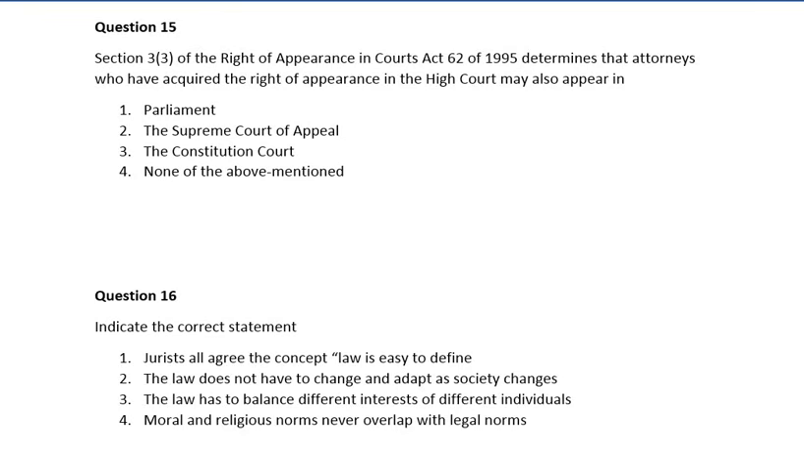Question number 15. Section 3(3) of the Right of Appearance in Courts Act 62 of 1995 determines that attorneys who have acquired the right of appearance in the High Court may also appear in the: number 1, Parliament. Number 2, the Supreme Court of Appeal. Number 3, the Constitutional Court. Number 4, none of the above. So guys, the correct answer is number 3, which is the Constitutional Court.